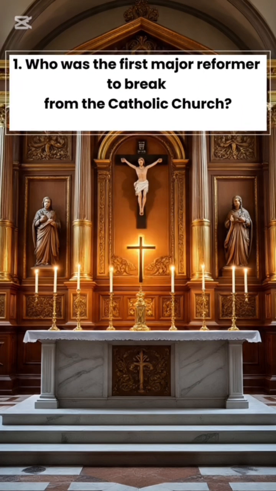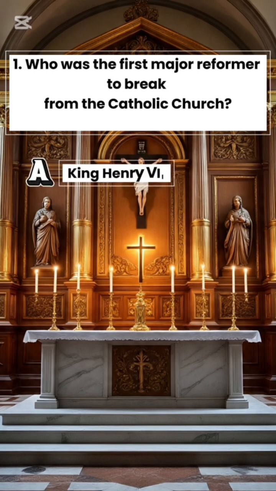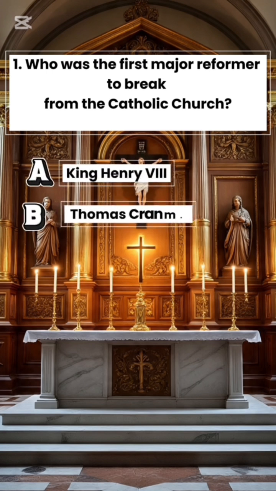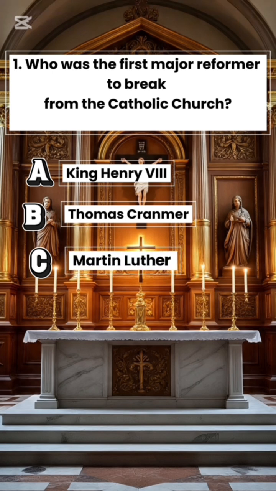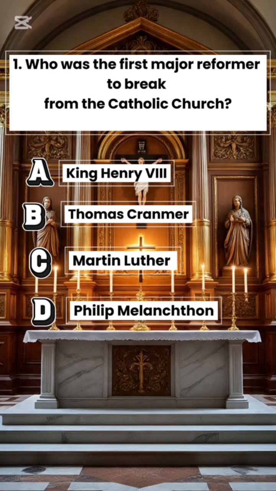1. Who was the first major reformer to break from the Catholic Church? A. King Henry VIII. B. Thomas Cranmer. C. Martin Luther. D. Philip Melanchthon.